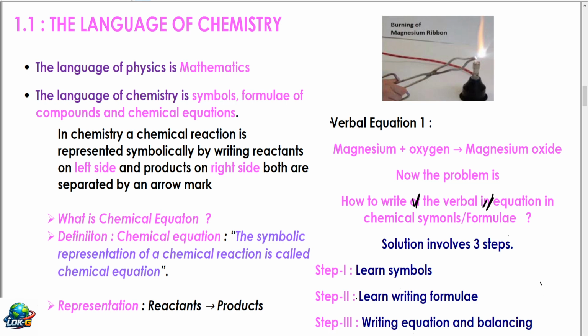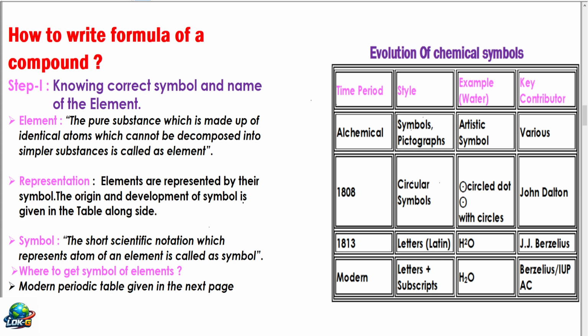If you systematically undergo these three steps, if you learn symbols, you learn the alphabet. If you learn writing formula, you learn the word, and writing equation is the grammar in it. I have focused in this video on step 1 and step 2, and for step 3 I will make a separate video. How to write the formula of a compound?